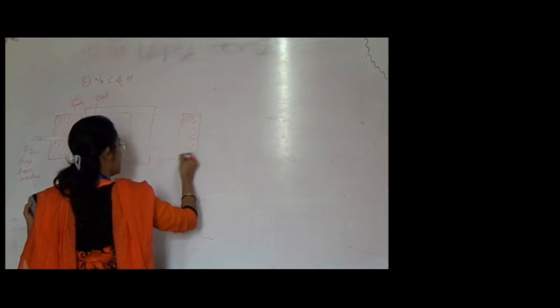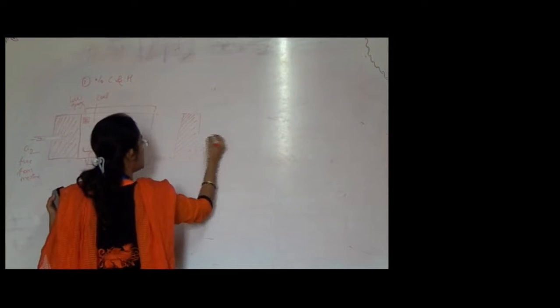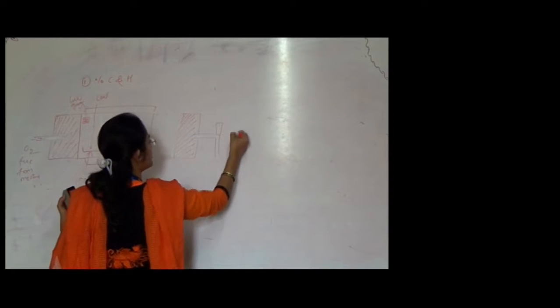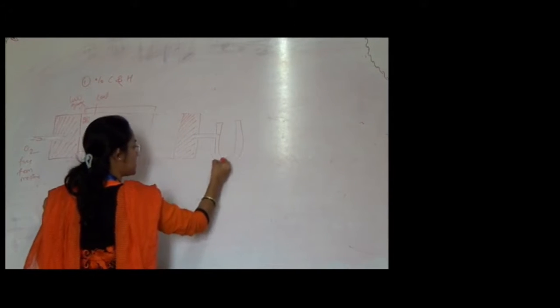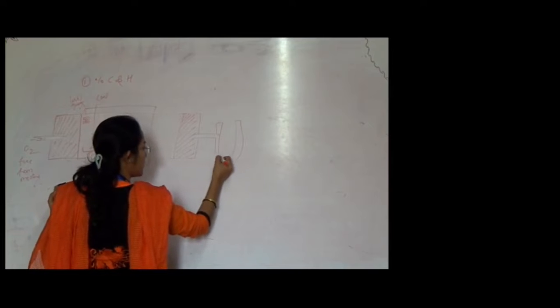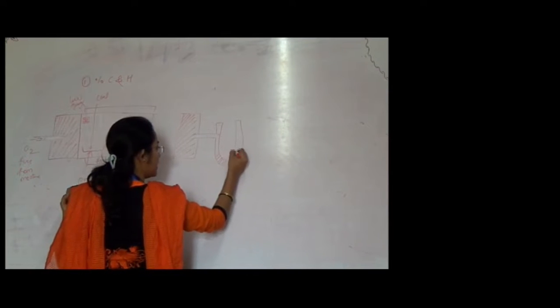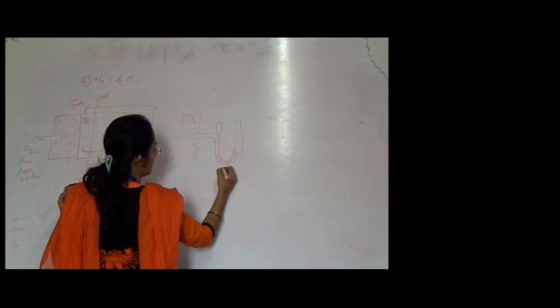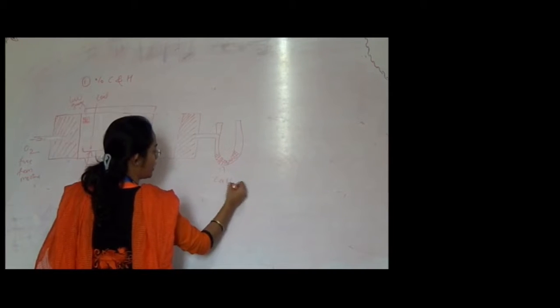Now here there is a U-shaped tube. That U-shaped tube contains calcium chloride, which is anhydrous. This is anhydrous calcium chloride.